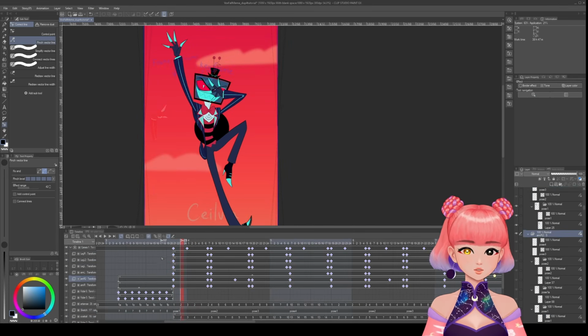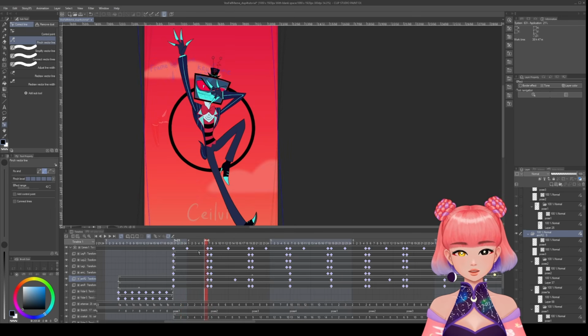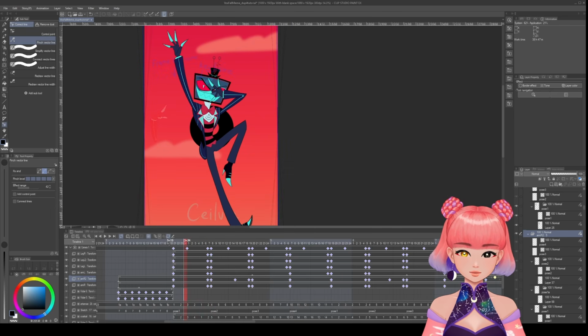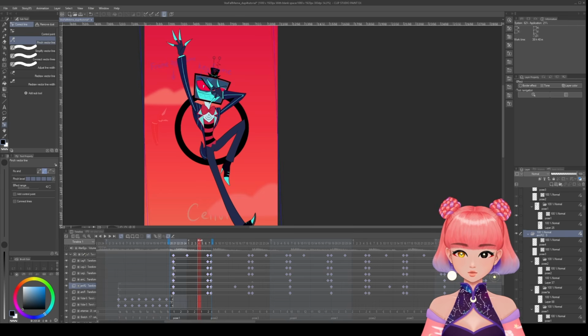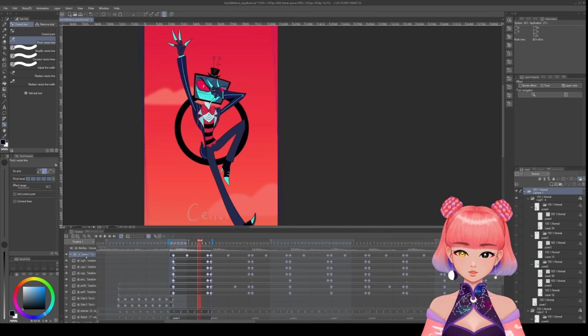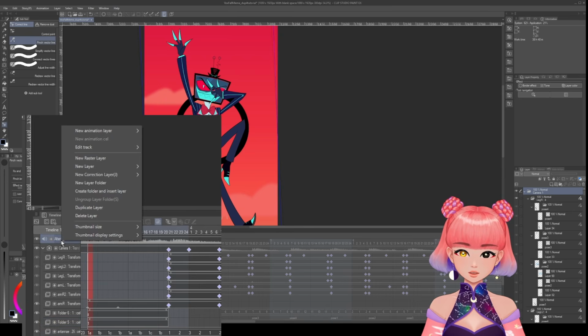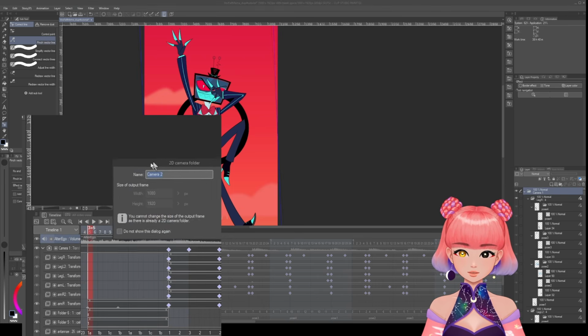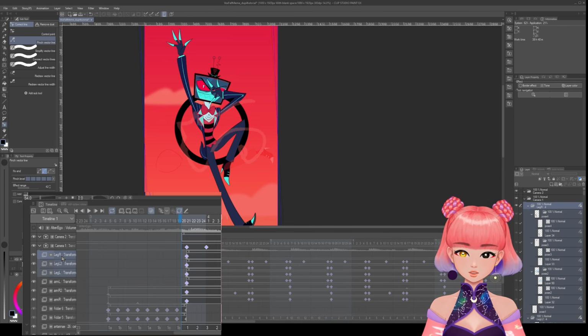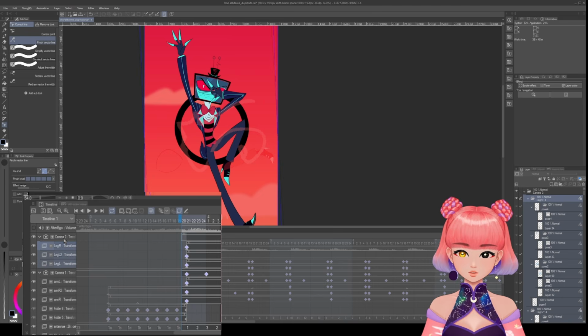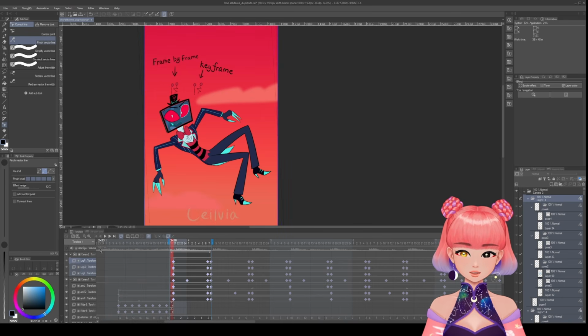Oh yes, and how can I forget one of the more important things? So you got all your poses, your arms move, very nice. So how do you make it bounce? How do you make him bounce up? So the entire body should bounce up and then come down. This is done with a 2D camera layer. To create one, you can just right click, new animation layer, and then 2D camera folder. There should be a pop-up, you could call it whatever. And all you have to do is select the animation layer, drag it into your new camera folder. And now if I play it, the legs should not jump with it.